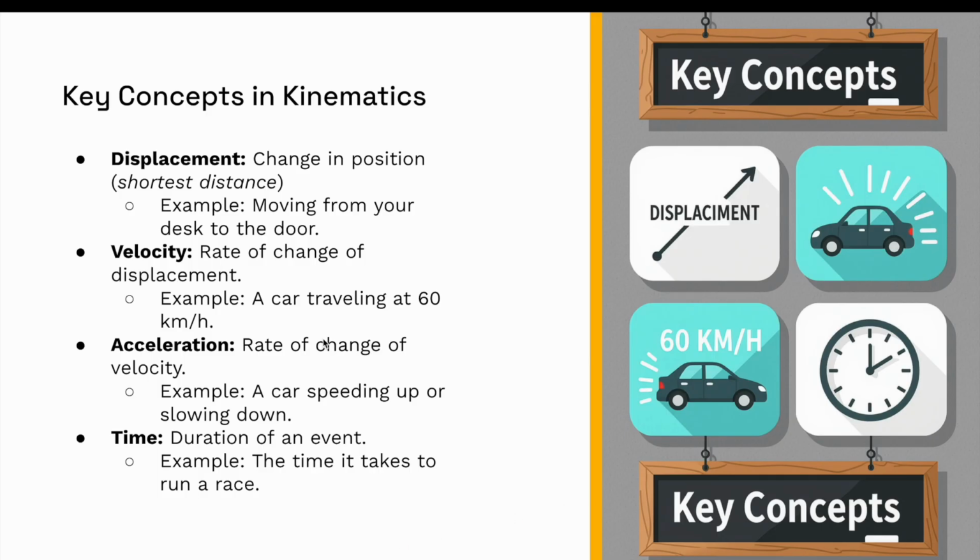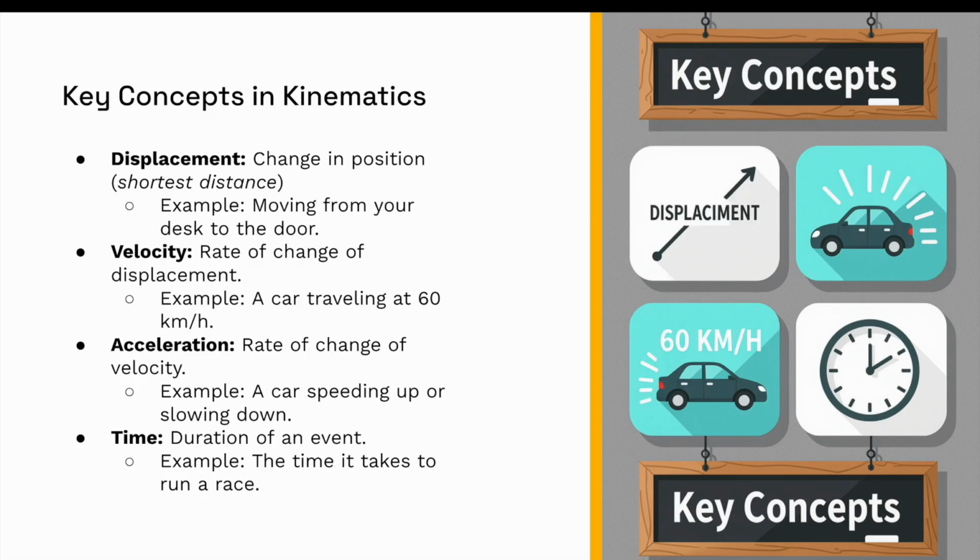Here's another example. If you move your desk from where it is right now to the door, then your desk has been displaced by a certain amount. So that's basically just distance, but as a vector quantity, meaning that it basically has a direction.